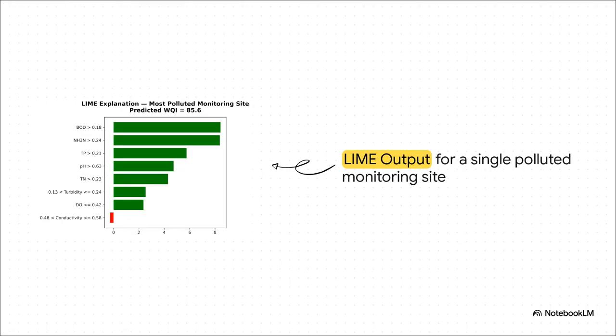Now, this is where it gets incredibly practical. This line plot is what I like to call your local single story. When the minister asks you about one specific monitoring site on one particular day, this is the exact chart you bring them. Here, our model predicted a highly polluted WQI score of 85.6. And look at those massive green bars for BOD and ammonia. LIME is showing regulators plain as day exactly how those high levels explicitly drove this one specific sample up into the polluted zone. It's targeted, it's local, and it leaves no room for confusion.